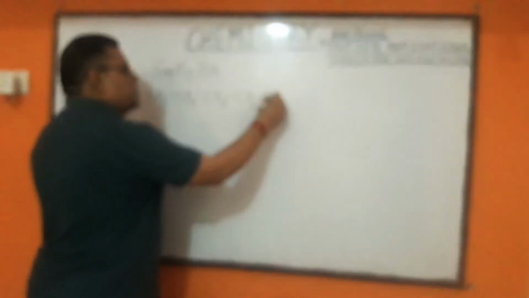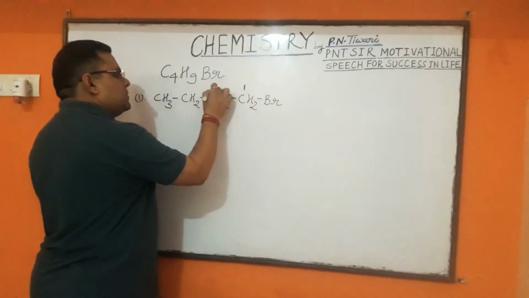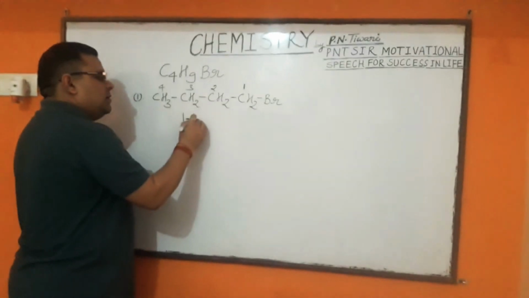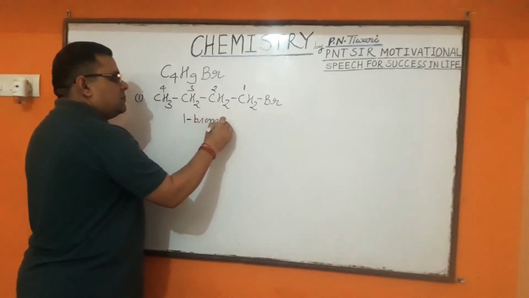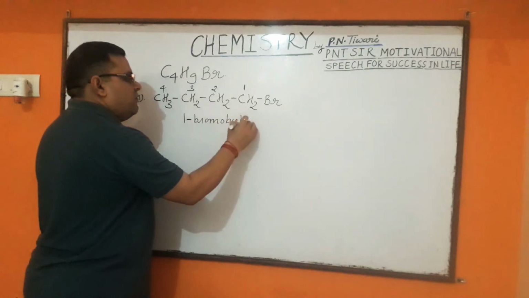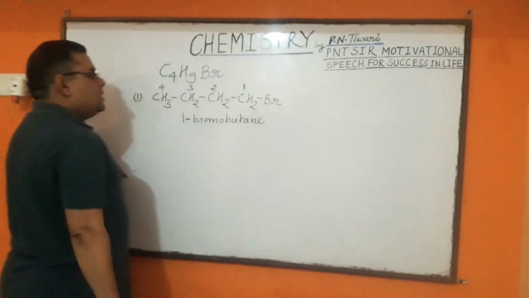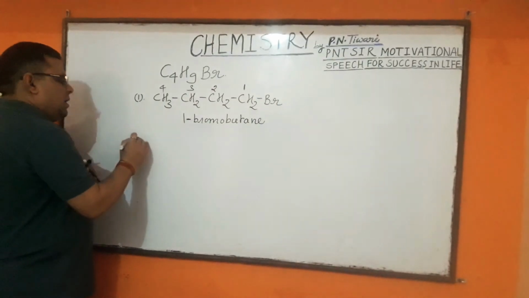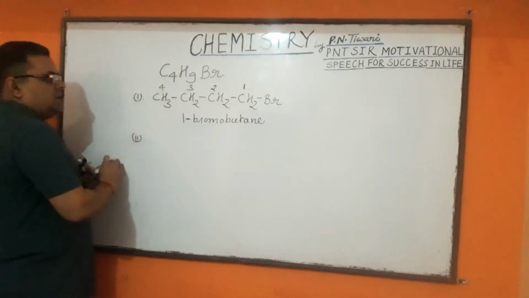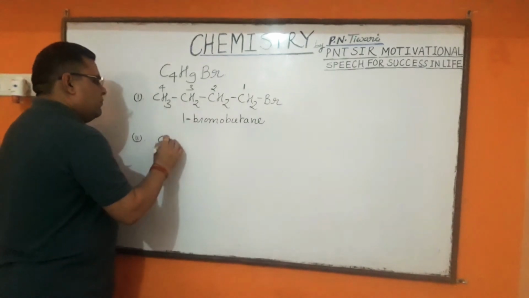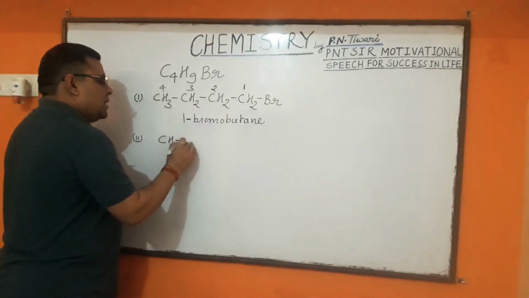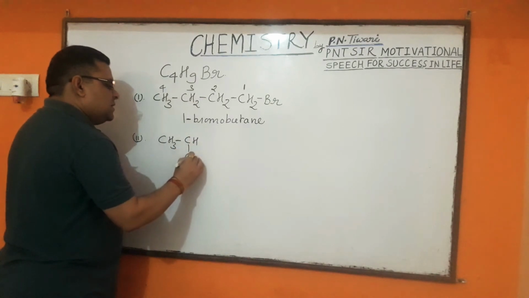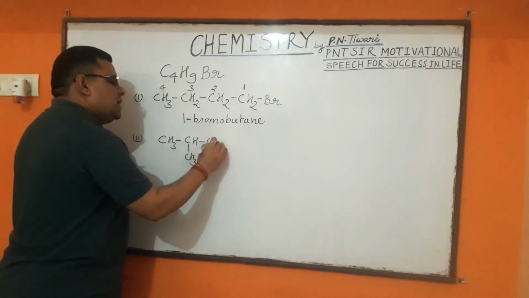So what is the position of bromine in this organic compound? Bromine is present on the first position. Therefore, its IUPAC name will be 1-bromobutane. Suppose without changing the position of this functional group bromine, if we change the nature of the carbon chain, then one more isomer can also be prepared with the same molecular formula, and it will be CH3, CH(CH3), CH2Br.